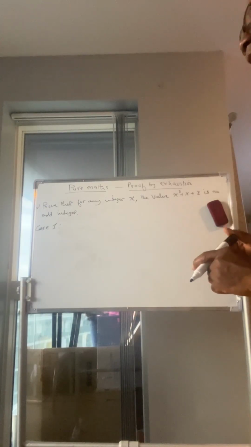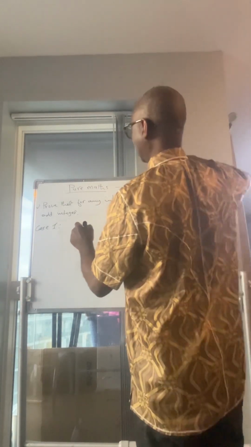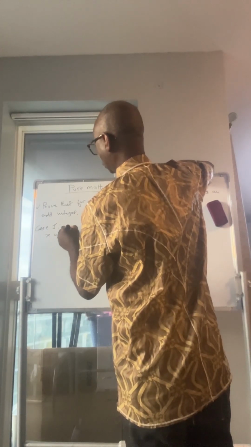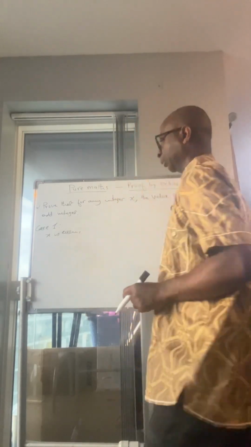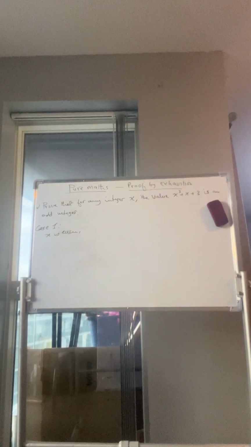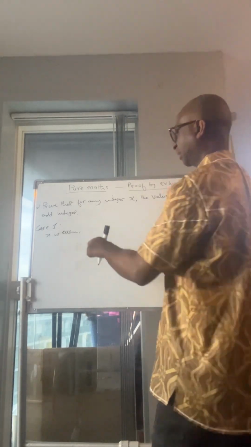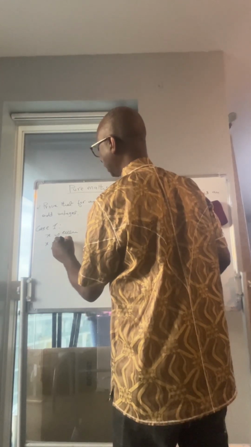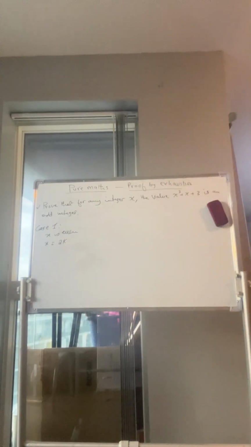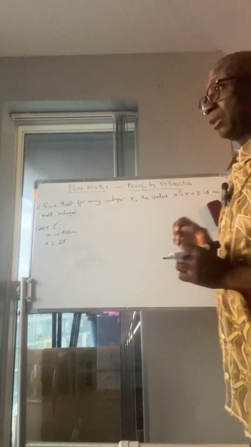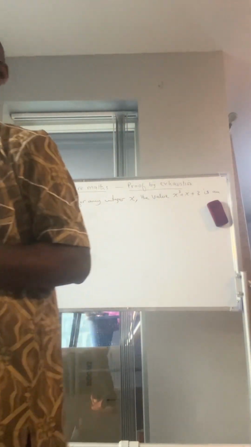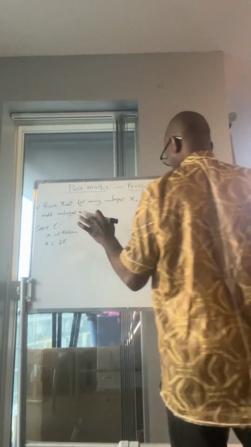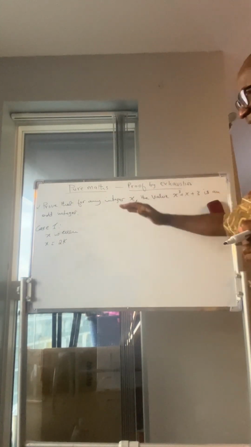Now, case 1. Let's start with the even first. x is even. If x is even, it means x is equal to, let's say, 2k. If it is even, any number that is even must be divisible by 2, or is a multiple of 2. That's what we just demonstrated a few moments ago, the odd case and the even case.